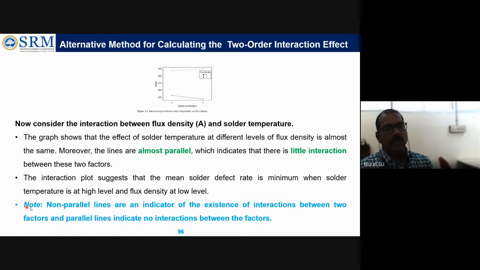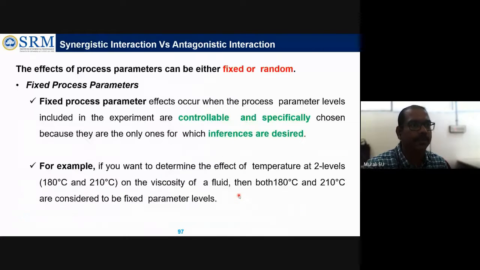Okay, so we have to note that non-parallel lines are an indicator of the existence of interaction between two factors, and parallel lines indicate no interaction. But if there is any little deviation, we have to find out whether the deviation is small or not. Exactly, we have to calculate. That is done only with numbers. From the numbers, we can find out. So this you have to take from this method.